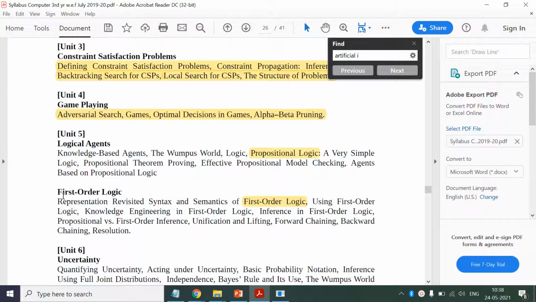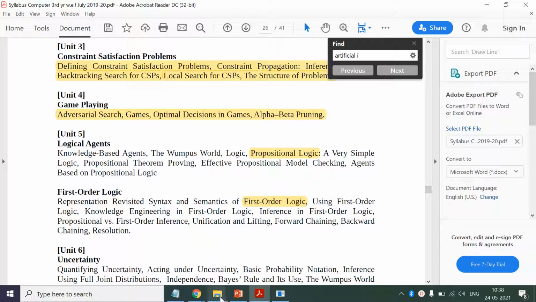Now, the second part of first order logic is pending, that is theorem proving. We have studied theorem proving in logical agents. We have seen different laws, inference rules, and resolution law there. Similar to that, we have a theorem proving concept in first order logic also, so that we are going to cover in two upcoming classes.